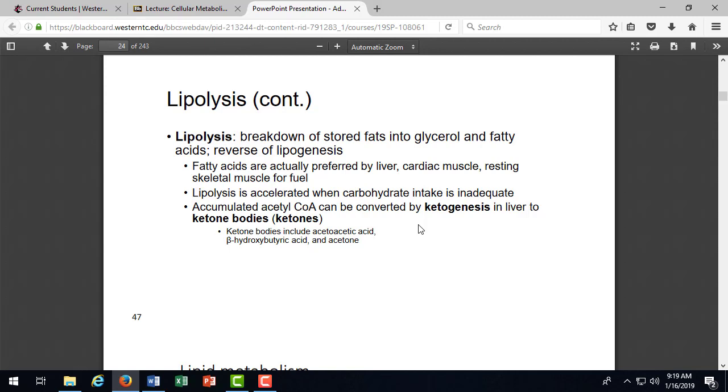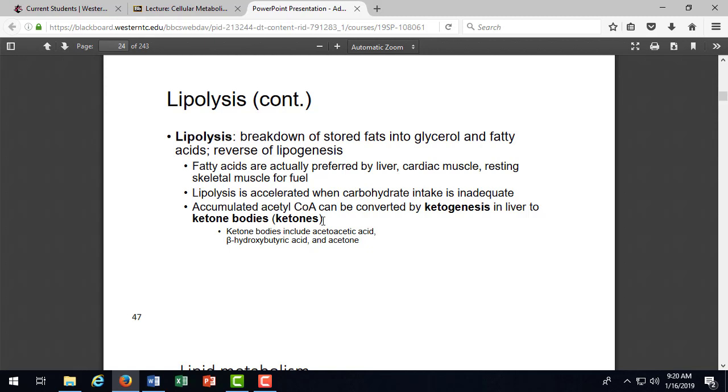So we have this acetyl coenzyme A that can build up in the blood as these fatty acids and glycerol are broken down, and then that's converted to these ketones. And it's excess, so where are we going to find them? How can we test to see if someone is in ketoacidosis or ketosis? Yep, in the blood or urine, we're going to see excess ketone bodies. In the urine is where we're going to see it primarily, because it's spilling out into the urine. And some people on the ketogenic diet actually buy urine test strips and test their urine to make sure they're in ketosis.